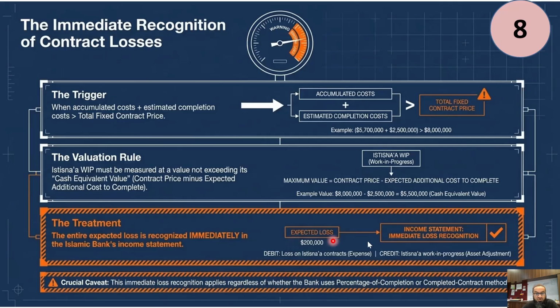And that loss is to be immediately recognized in the income statement in which the cost overrun occurs. And this is regardless of whether we are using the percentage of completion method or the complete contract method. Since it is an impairment loss, being a conservative approach, it has to be recorded there.